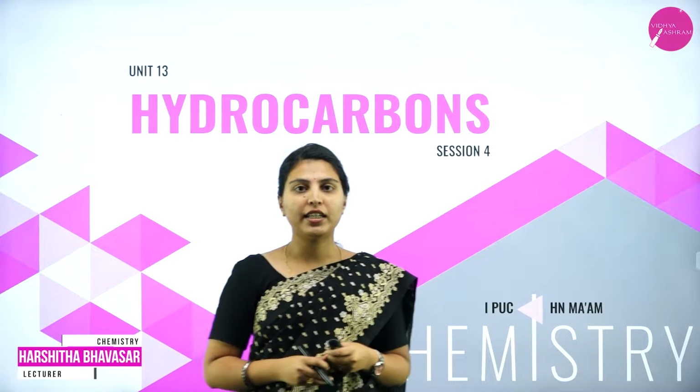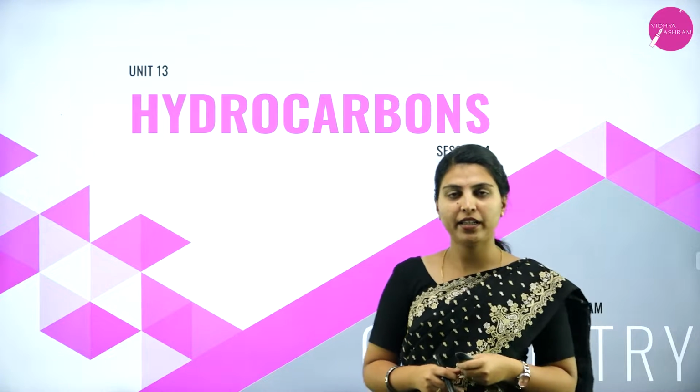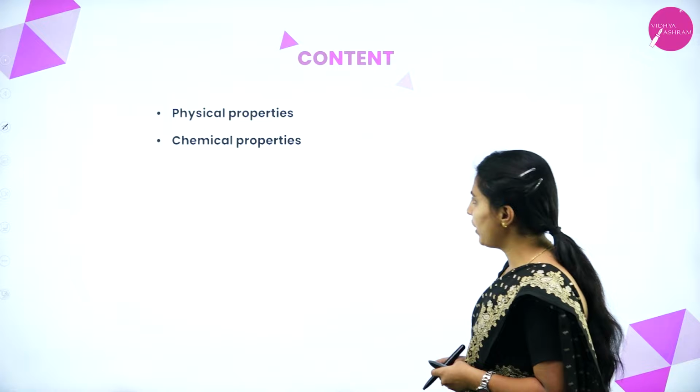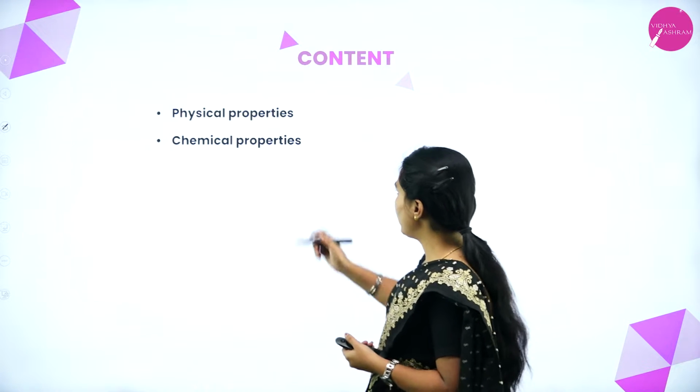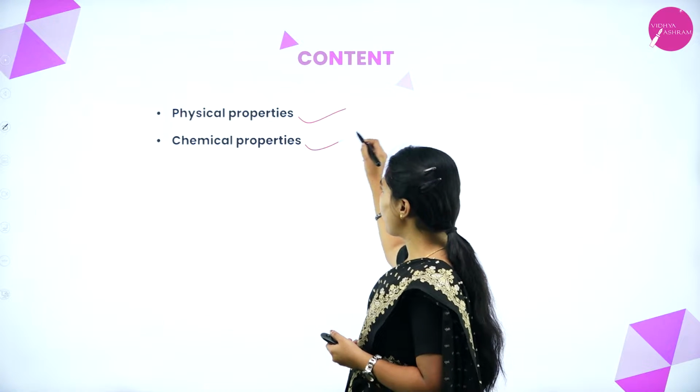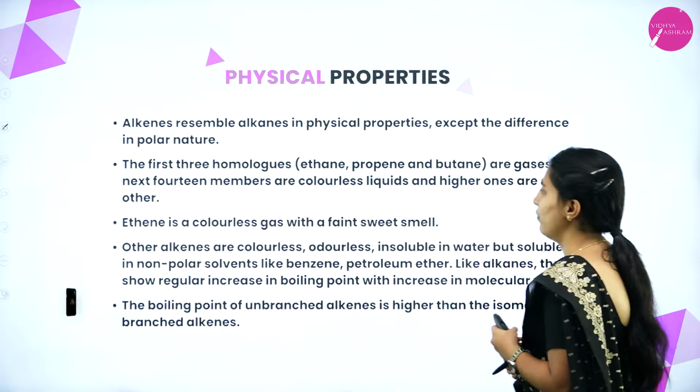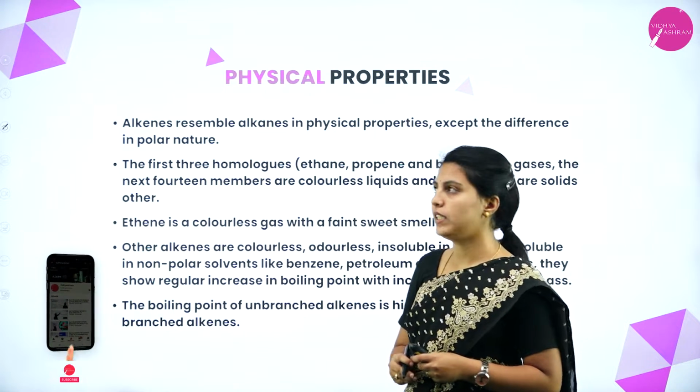Today we are starting session 4 from the chapter Hydrocarbons. We are following the physical properties and chemical properties of alkenes. First we will see the physical properties of alkenes.